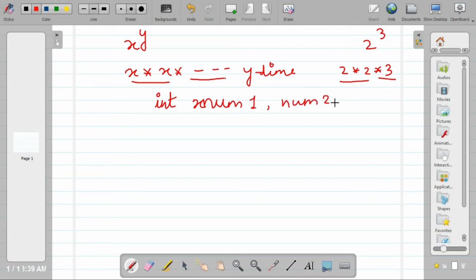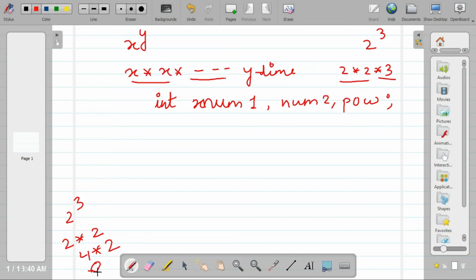and we have some variable power in which we will store the result. When we calculate 2 to the power 3, first we multiply 2 into 2, that is 4, and then we multiply 4 into 2, that is 8.